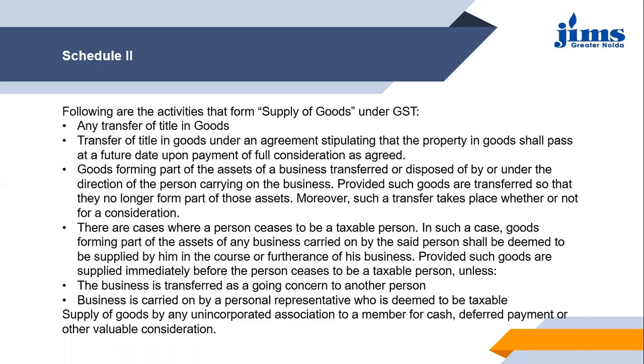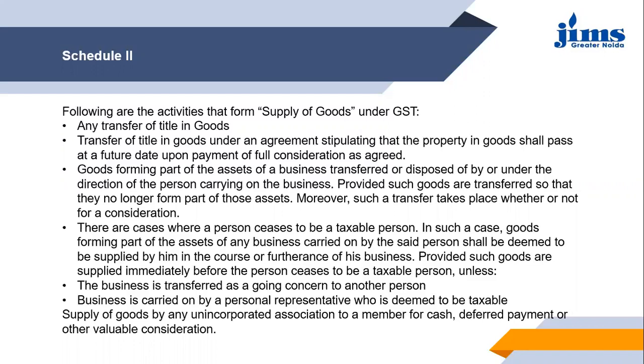Then next, there are cases where a person ceases to be a taxable person. In such a case, if under his direction any of the goods are getting transferred or supplied to any other person, and that person ceases to be a taxable person, then it will be considered that such goods were supplied before that person ceased to be a taxable person.